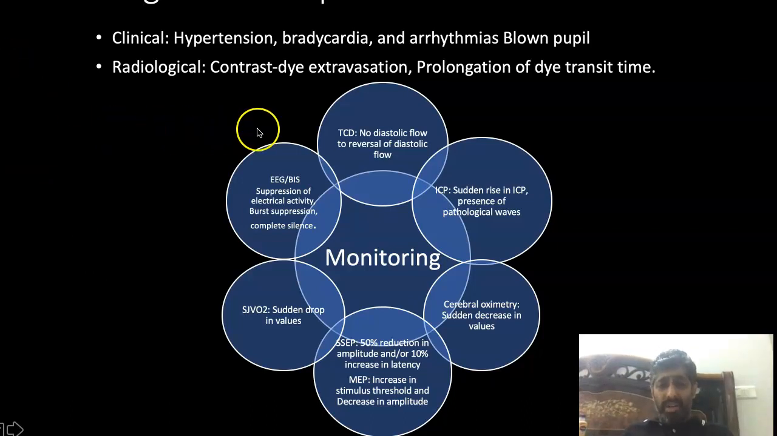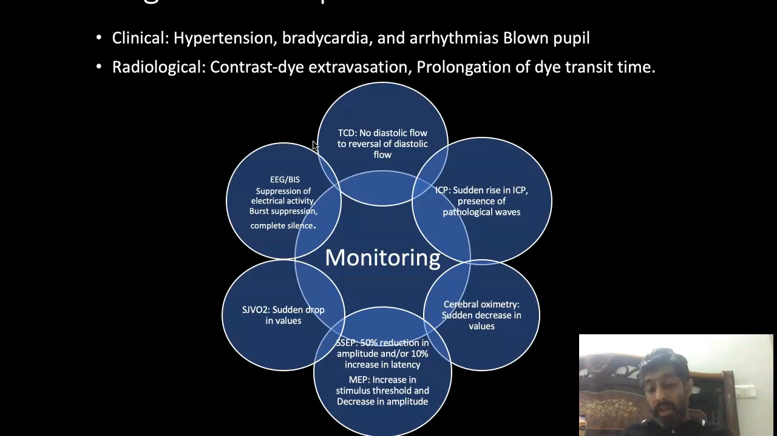TCD intraoperatively is not much of use, but if you are monitoring ICP and your patient is on EVD, if the EVD is closed, you can put that EVD on a monitoring mode. You can see a sudden rise in ICP and the presence of pathological waves at that time, and you can open the EVD, which helps your management greatly.